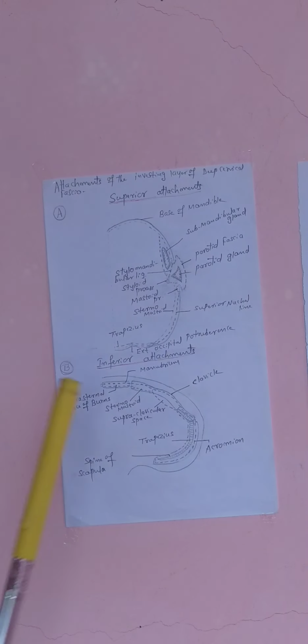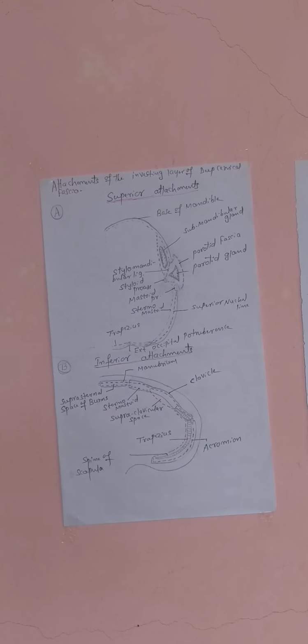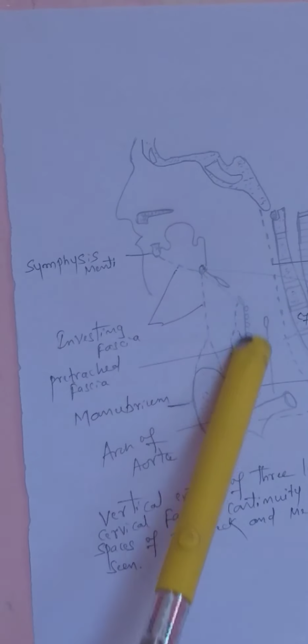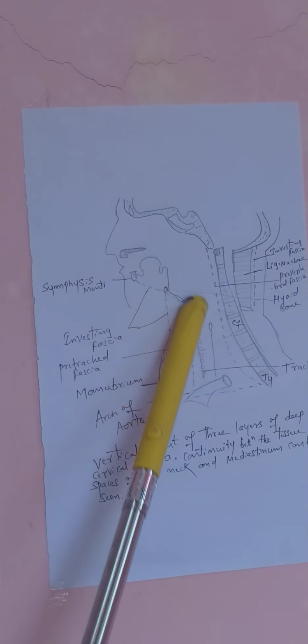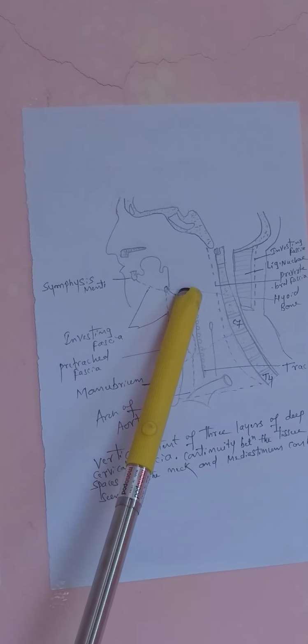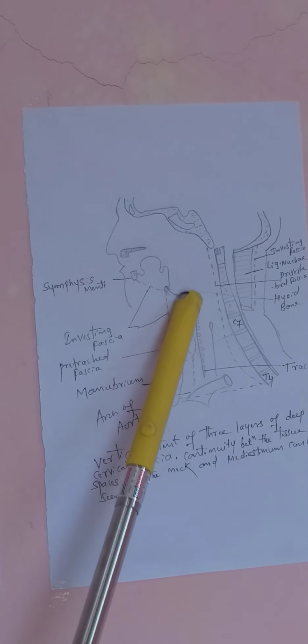That is the first layer. Now we'll go to the second layer. Second layer will go here. That is the pretracheal layer. The pretracheal layer is here. It attaches from the hyoid bone. See here, you can see the hyoid bone here, and the cricoid cartilage.